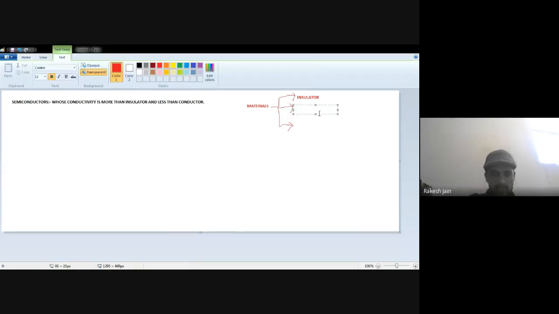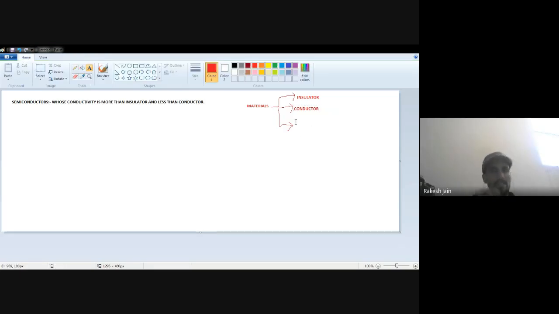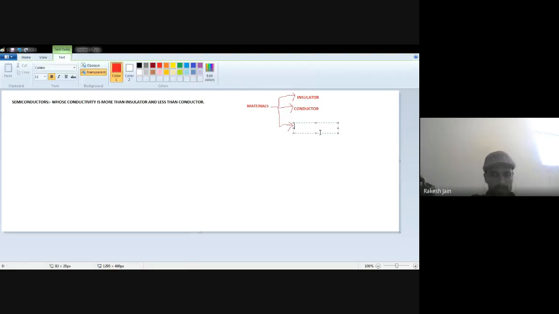The second one is conductors. Conductors, as the name implies, are capable of the flowing of current through them, like an iron stick or any wire. But if a wire is coated with plastic, and we put our hand on the plastic, we cannot feel the shock because plastic is an insulator. Plastic is not a conductor. So plastic and bamboo stick are insulators, but the iron rod and any wire are conductors. The third one is your semiconductors.